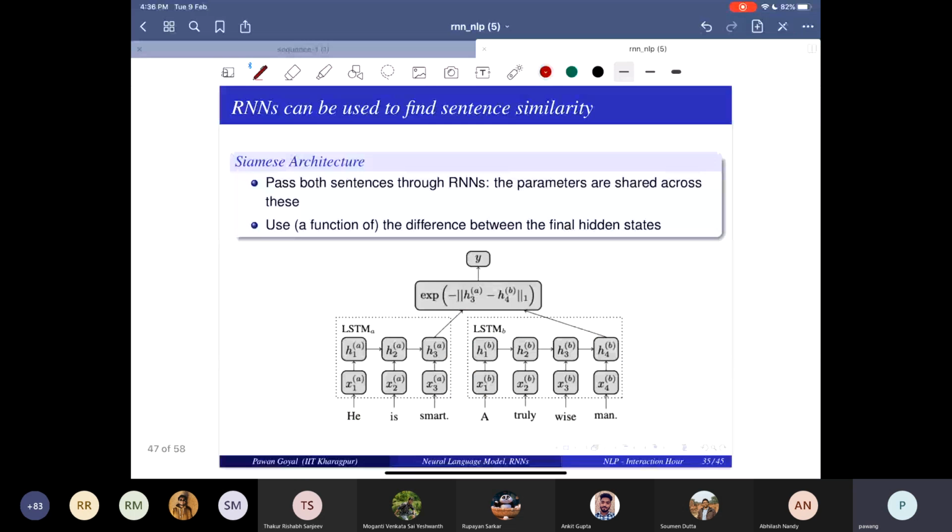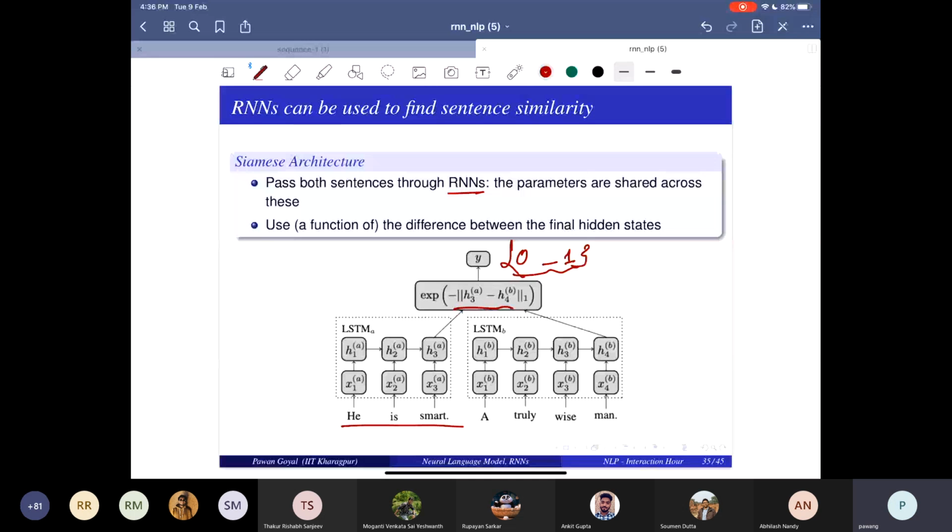So for example, here is one that is used for sentence similarity. You pass both the sentences through RNNs, parameters are shared across each, and then you use a function of the final hidden states, something like the exponent of minus HA minus HB. Similar functions can predict the final score, whether it is similar or not, between 0 to 1.